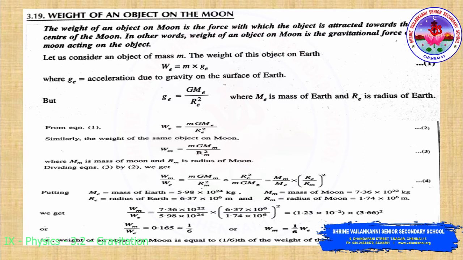0.165, which is approximately equal to 1 by 6. So we can say that the weight of an object on the moon is equal to 1 by 6th of the weight of the object on the earth. That way we got it. Understood? Thank you, children.